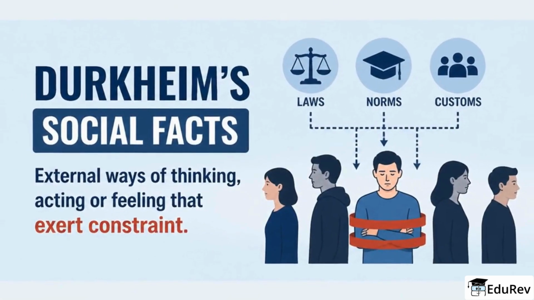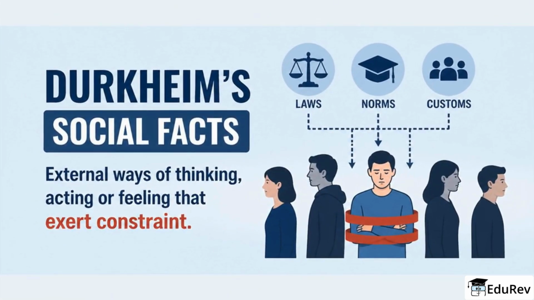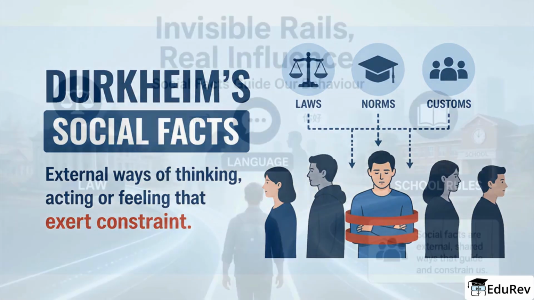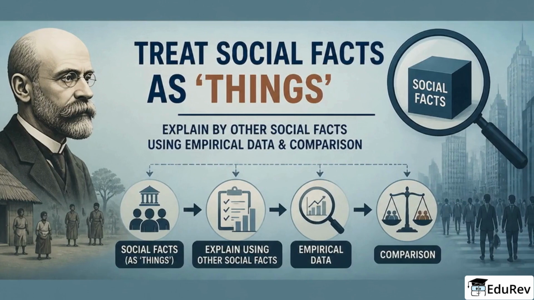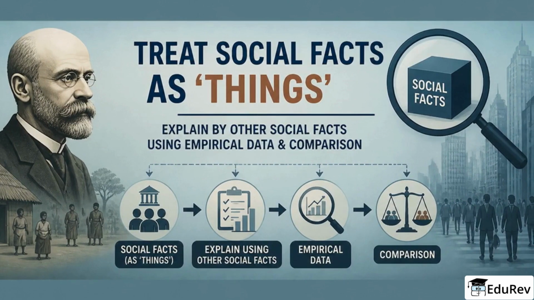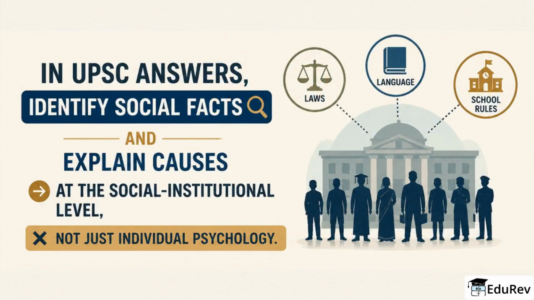Now the method. Durkheim invented the idea of social facts, ways of acting, thinking, or feeling external to the individual that exert constraint. Imagine laws, language, or school rules as invisible rails guiding individual behavior. That is a social fact. He asked sociologists to treat social facts as things and explain them by other social facts using empirical data and comparison. In UPSC answers, always show you can identify social facts and explain causes at the social institutional level, not just individual psychology.